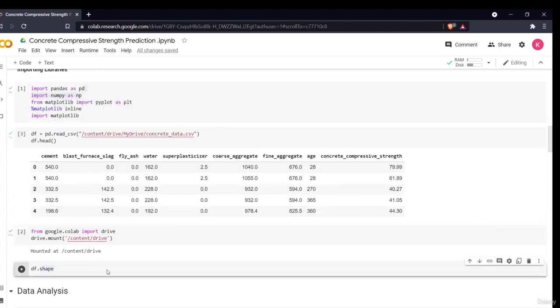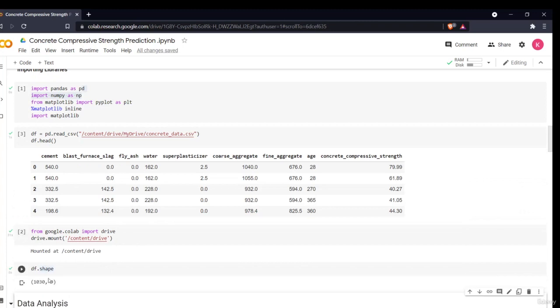If you want to see the shape of your data, there are 1030 rows and 9 columns. As you can see, these are the different attributes I mentioned in the introduction part also: how the concrete is constructed, that is cement, blast furnace slag, fly ash, water, superplasticizer, coarse aggregate, fine aggregate, age, and this is our dependent variable, the concrete compressive strength. So now we'll be doing some data analysis, feature engineering, data pre-processing techniques, and model building using the AutoKeras module in the next sections.